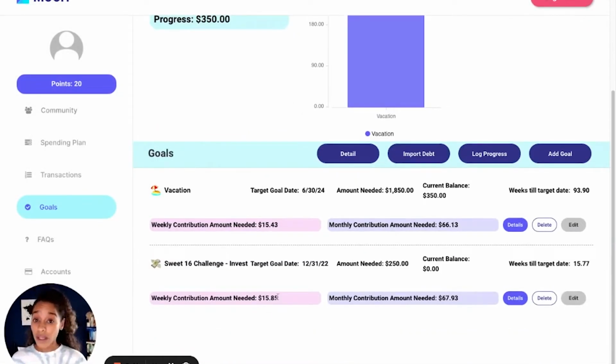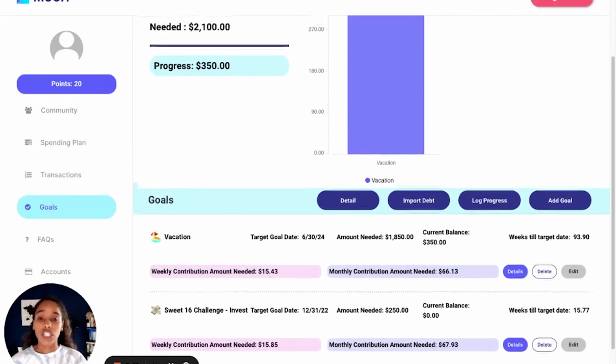And you'll see here that my weekly is a little over what my expected amount would be, where the Sweet 16 challenge is really challenging folks to do $5 every single week to their goal. My weekly contribution will be $15.85. My monthly will look like $67. And I have roughly 17 or 16 weeks to complete this. My amount needed, or my actual goal, what I'm trying to work towards, is having $250 saved by the end of the year, so December 31st, and my current balance is zero.